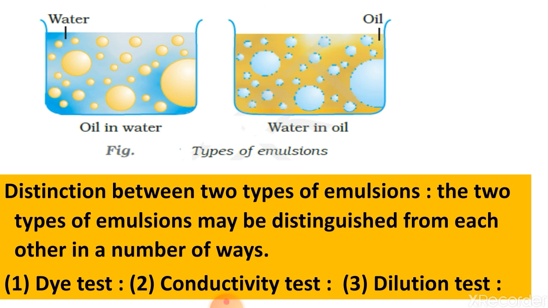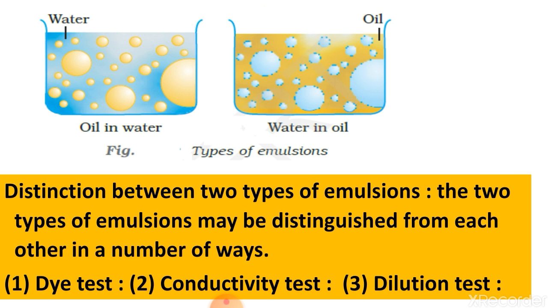So if the dye dissolves readily, it is a water in oil type emulsion, and if the emulsion remains colorless, in that condition it is an oil in water type emulsion. Second, the conductivity test. This test involves the addition of an electrolyte to the emulsion under experiment.